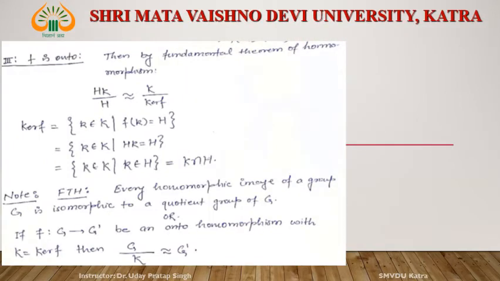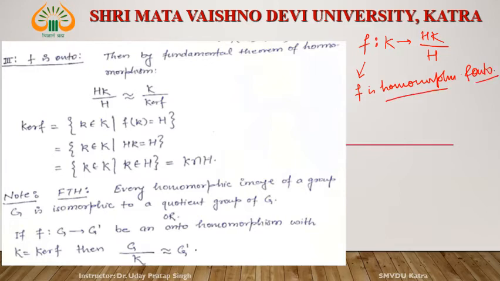And whether f is onto, by the fundamental theorem of homomorphism, this says that f from K to HK by H, right? And this is a homomorphism and onto also. Okay, this is an onto homomorphism.